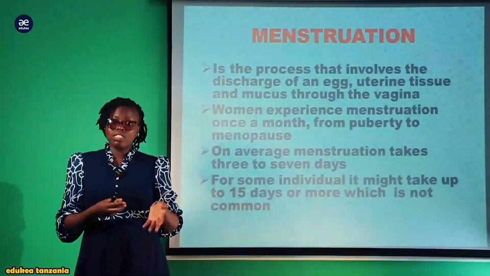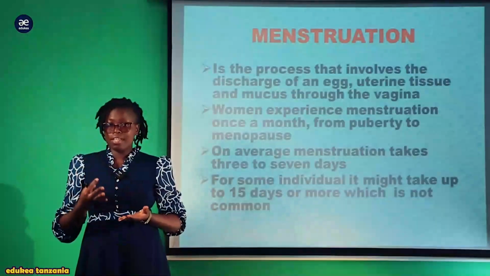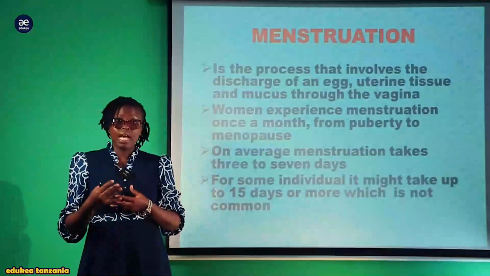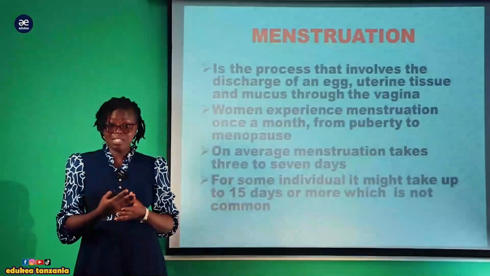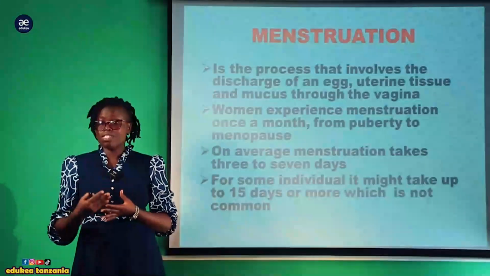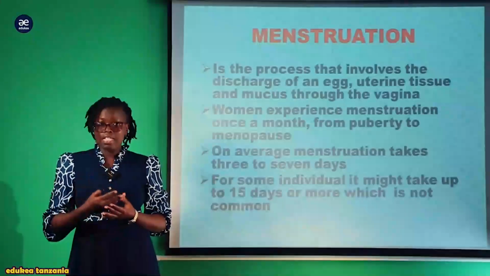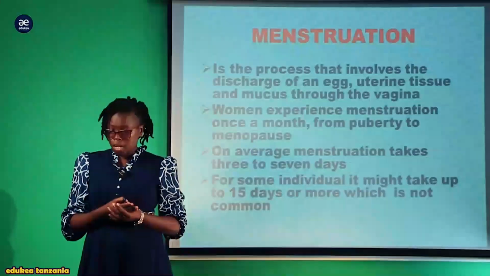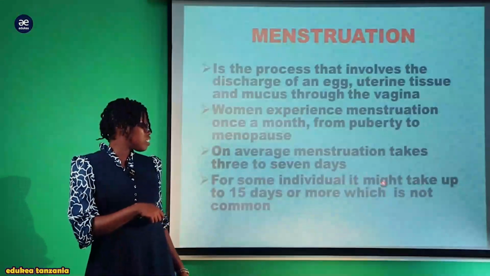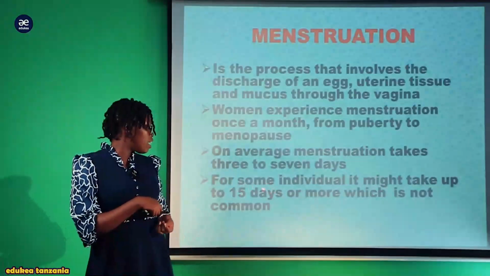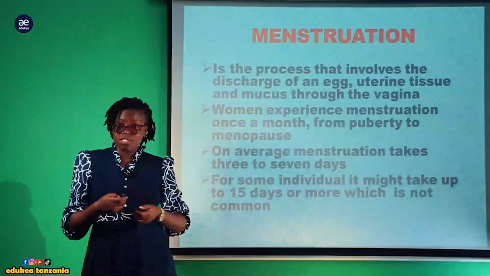Hii ni for average. Sio formula. Kuna wengine anapata siku 2.5, kuna wengine 3, kuna wengine 4, 5, 6 hadi 7. That is average. Lakini above that, hiyo sio normal, meaning huyo mtu atakuwa na matatizo, either matatizo ya hormonal imbalance. So in case mtu atapata menstruation in more than 7 days, she has to seek medical help kwa ajili ya kuangalia what is the main problem. For some individuals it might take up to 15 days or more, which is not common.